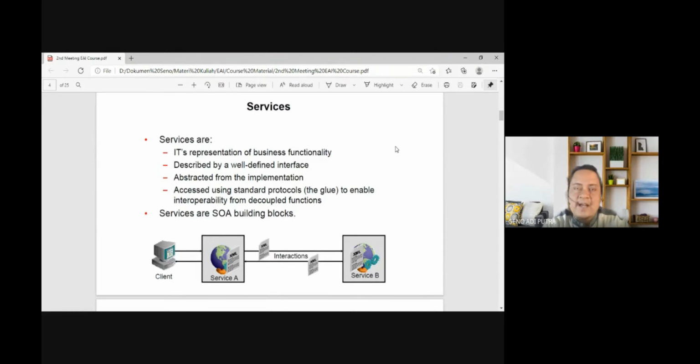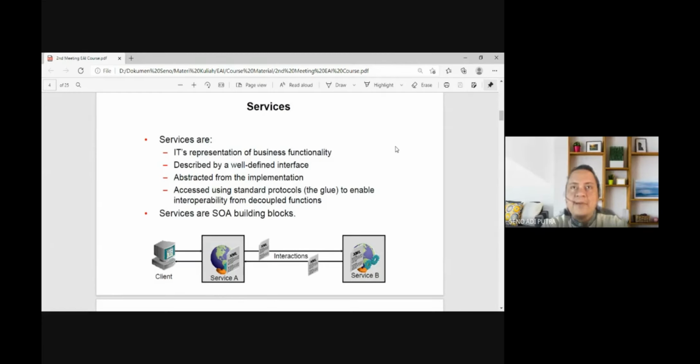They just access it from the interface or abstract form of the service. And the last characteristic of a service is that it is accessed using a standard protocol, the glue, and the rules for how to access them, to enable interoperability from decoupled functions.